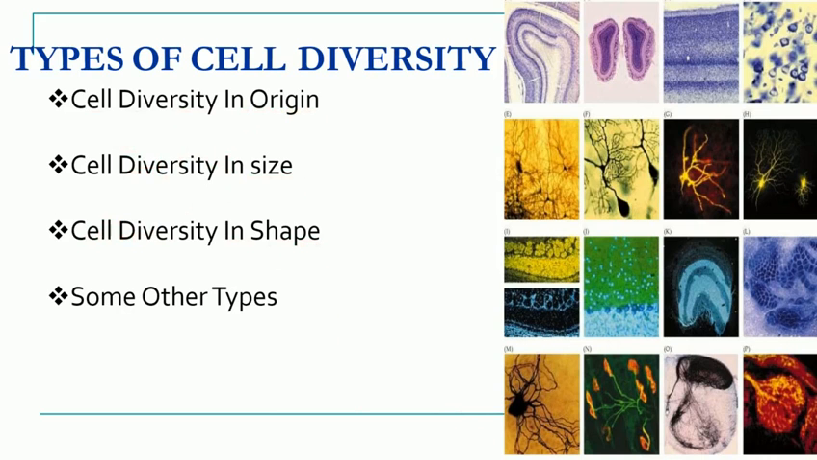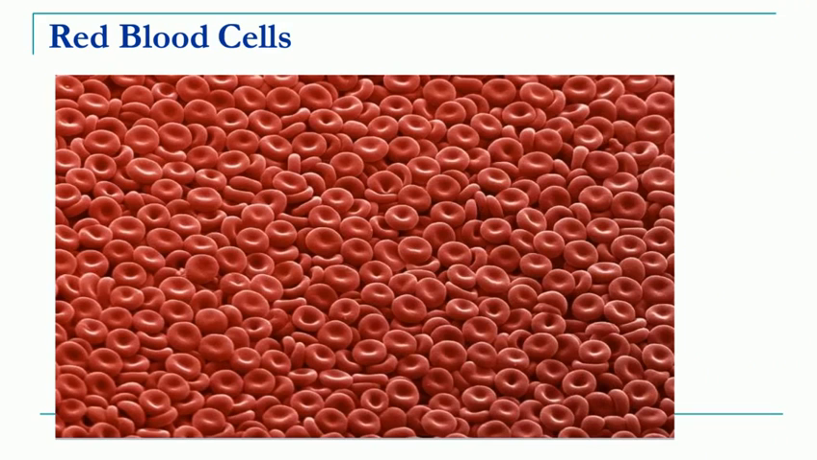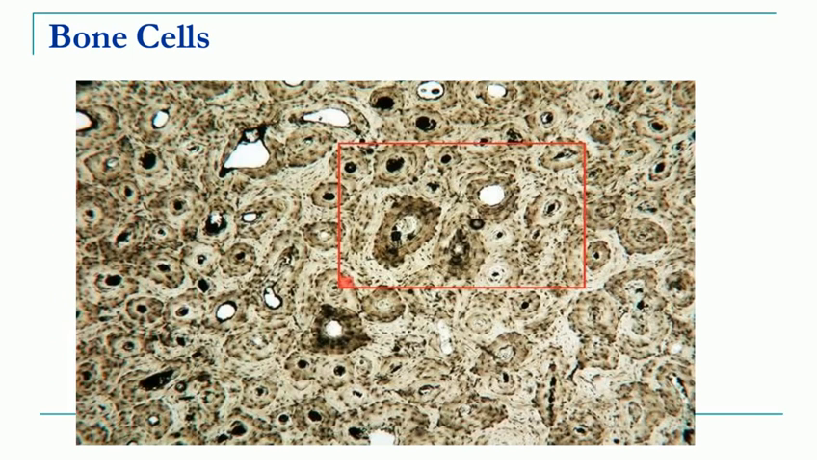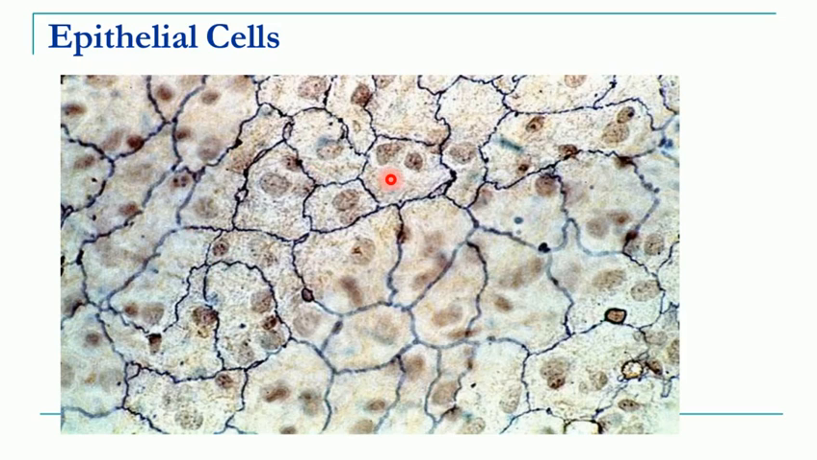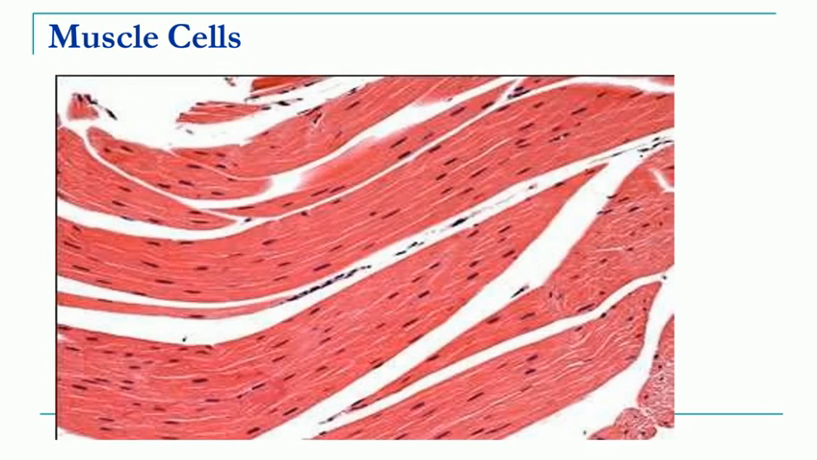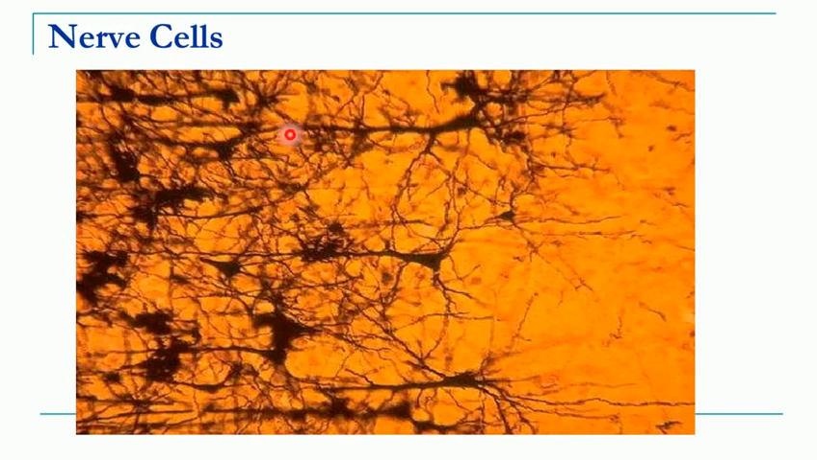So let's see some basic different types of cells. You can have RBCs, bone cells, which are also called osteoblast cells, present in the bone. Then epithelial cells, which line the different body parts or organs. Muscle cells, nerve cells or neurons which conduct the signals.